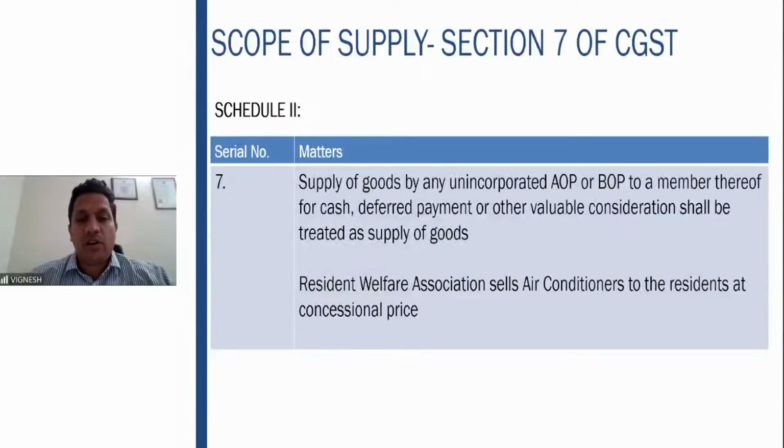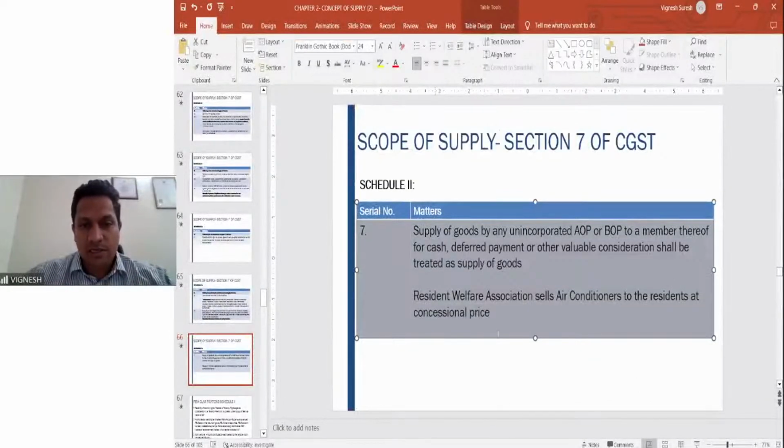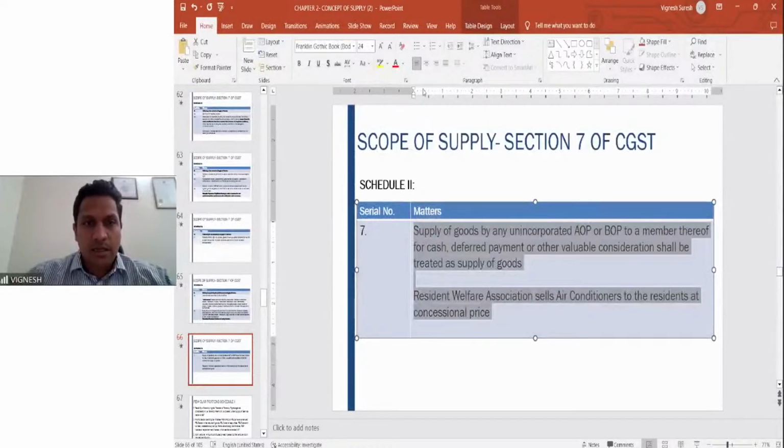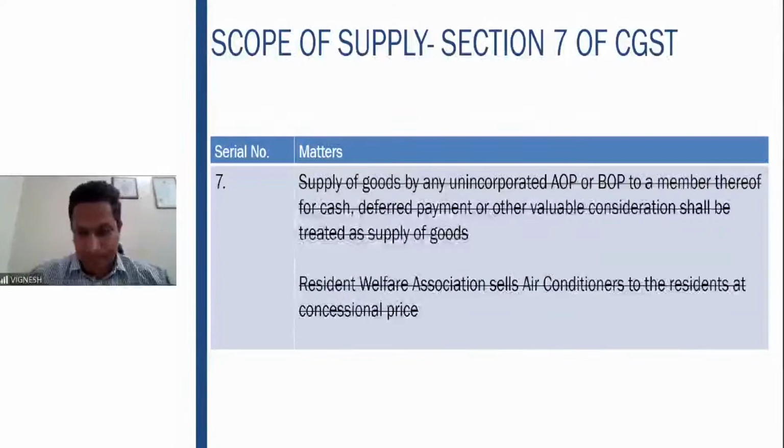This serial number 7 only is not relevant as of now, because the serial number 7 has now been removed and 7 subsection 1 clause AA is there. So this serial number 7 is no longer relevant because it has been deleted. I purposely put it in the slide so that you know it is not relevant. So what I will do is I will just select this and put a slash here so that you know that it was there before, but now it is not there.